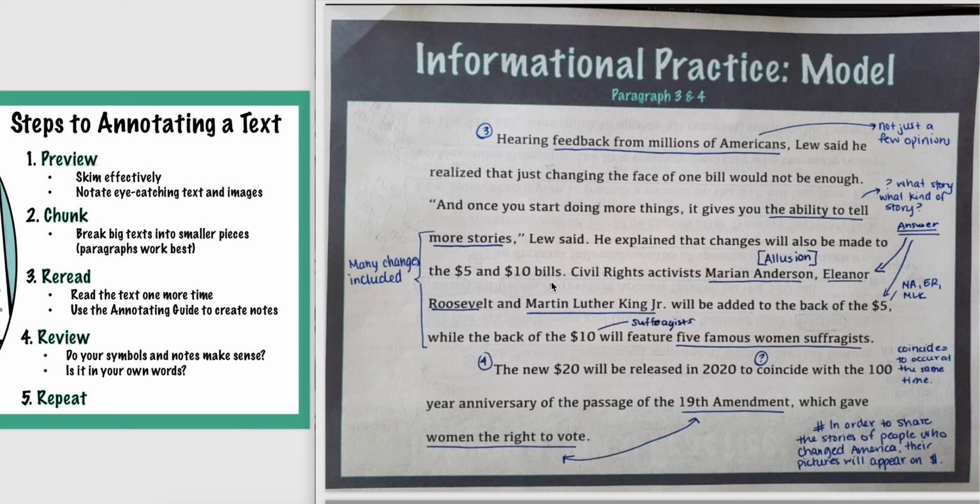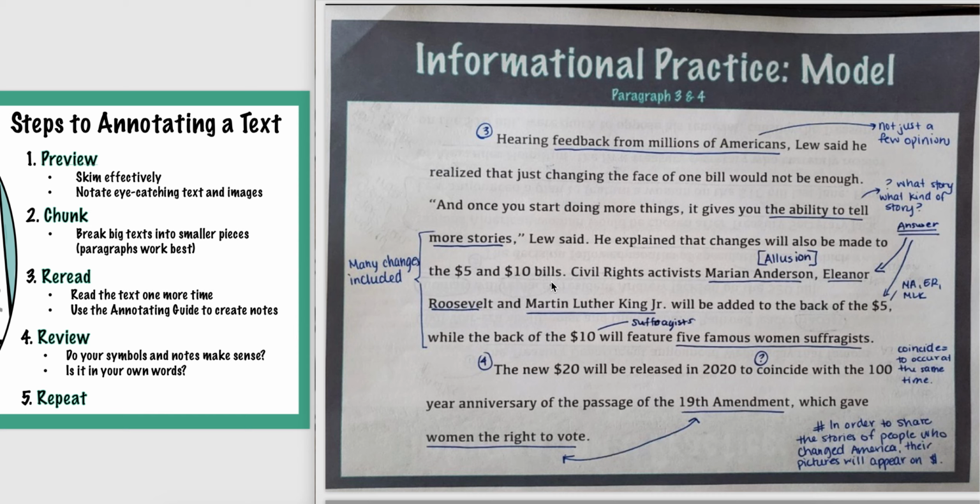Civil rights activists Marian Anderson, Eleanor Roosevelt, and Martin Luther King Jr. will be added to the back of the $5 bill, while the back of the $10 bill will feature 5 famous women suffragists. Okay, so let's look at that.